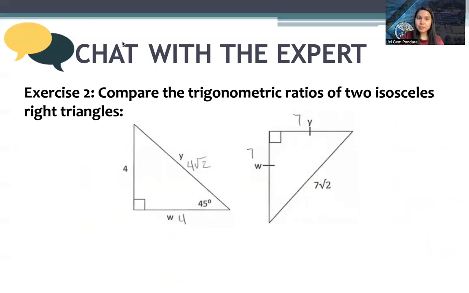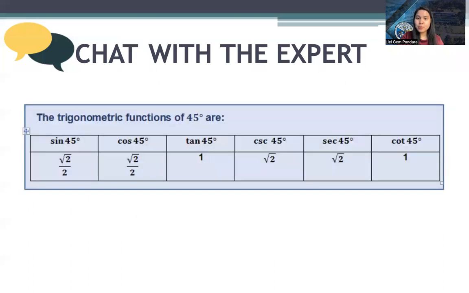With that one, let me give you the table for the trigonometric functions for 45 degrees. Sine 45 is square root of 2 over 2. The same with cosine 45. Tangent 45 is 1. Cosecant 45 and secant 45 degrees are both square root of 2. And our cotangent 45 is 1.